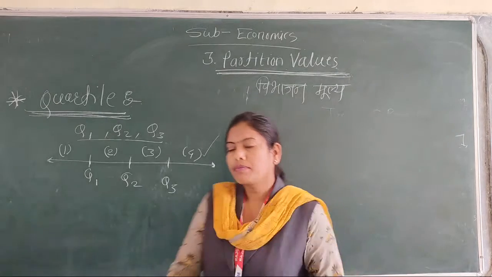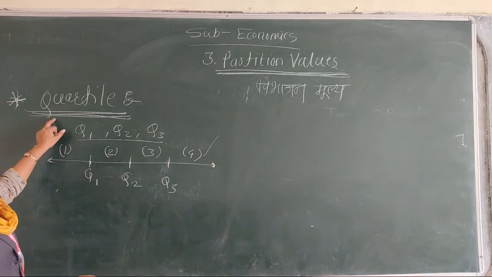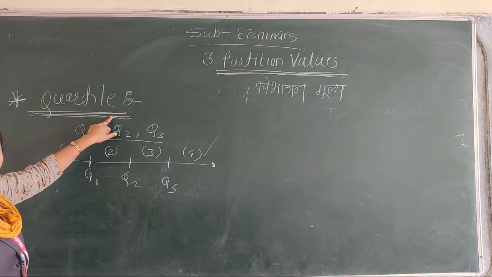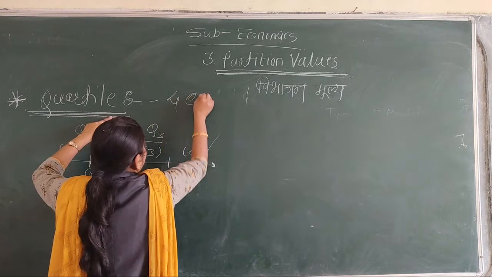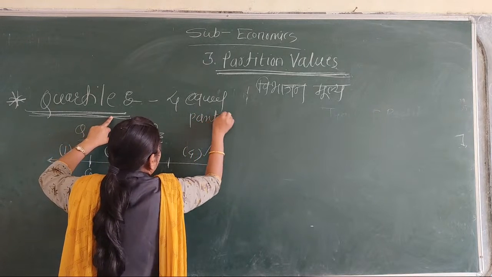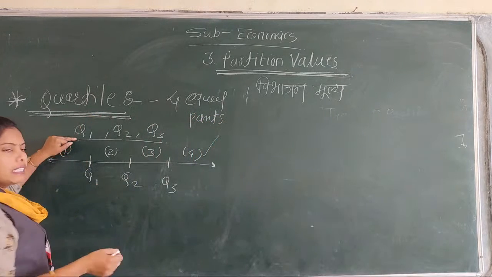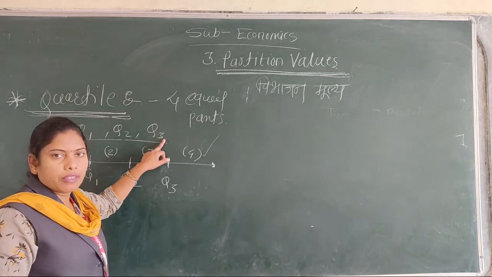Repeat again. Quartile means the value of data which divides the whole set of observation into 4 equal parts, and its values are known as Q1, Q2 and Q3.